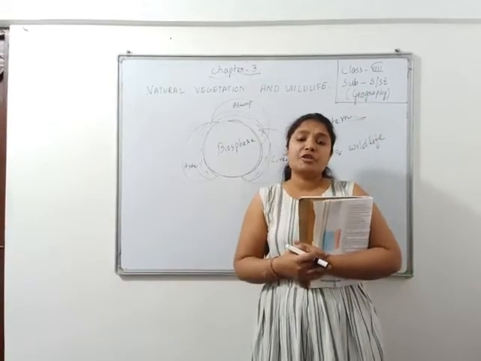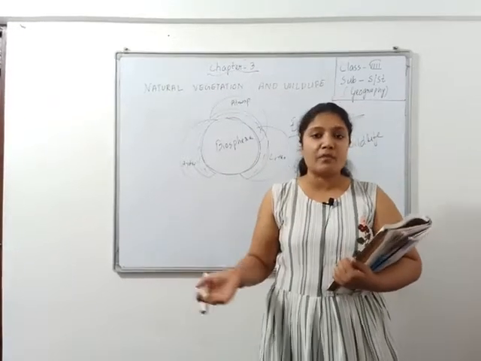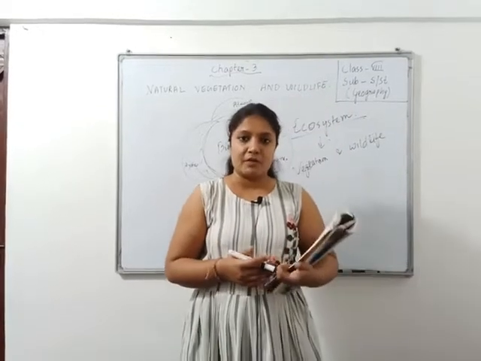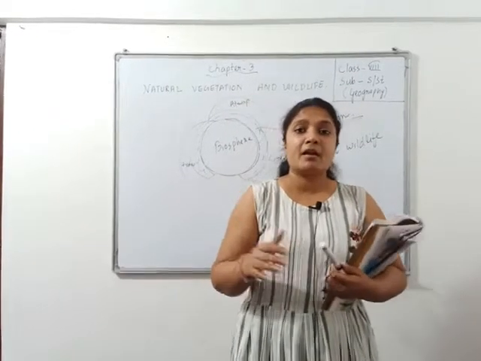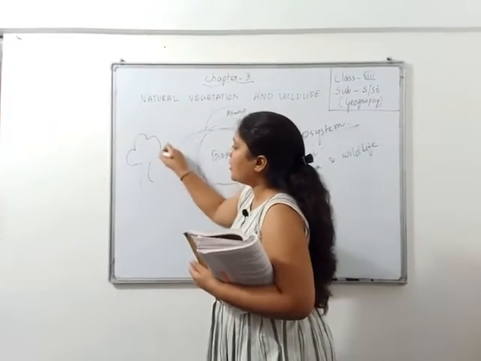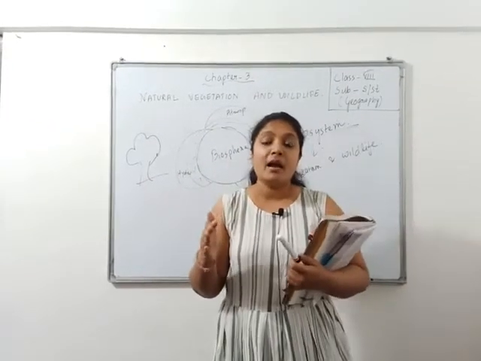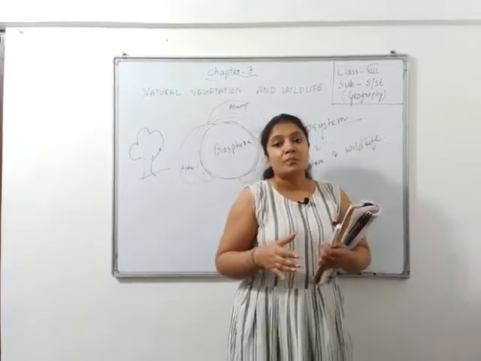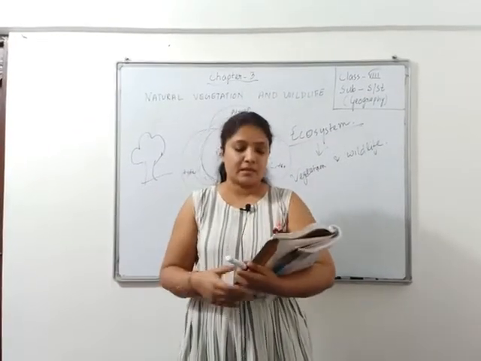Now we all know that vegetation is not equal in all parts. Maybe in some part of the world there is dense vegetation, in some part there is less vegetation, right? And vegetation is also of different types. It's not that everywhere the same type of plant will grow. Suppose you say mango plant, it's not that you will get that mango tree all over the world. No. It depends upon the climate, temperature, atmosphere of the place, that what type of vegetation will be there in that particular place.